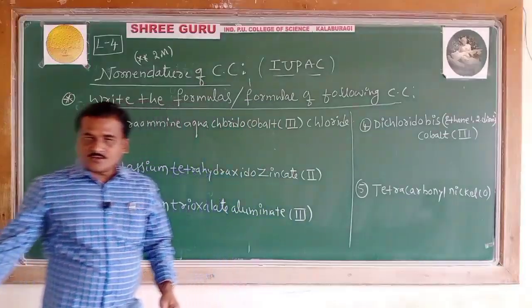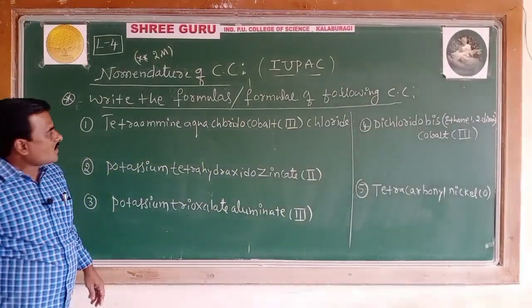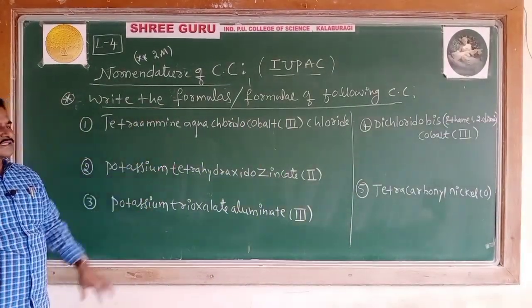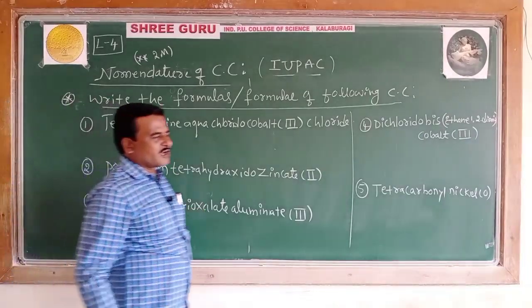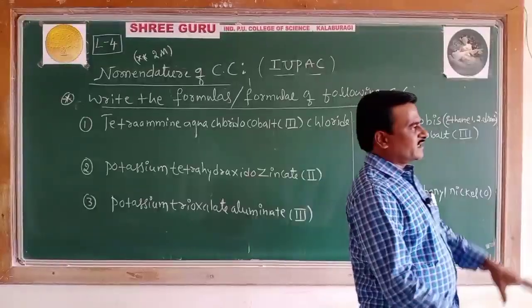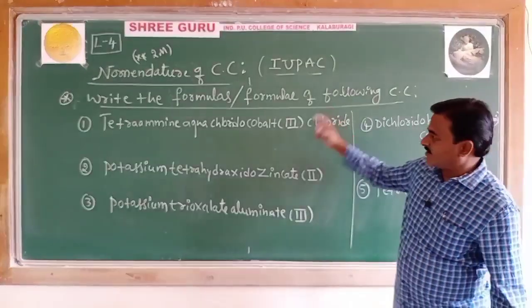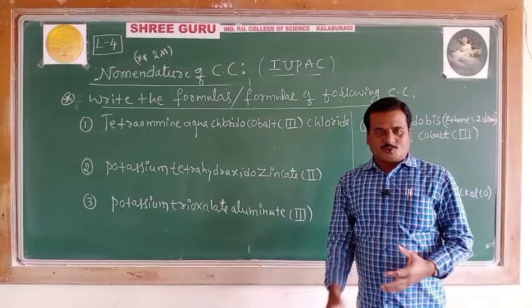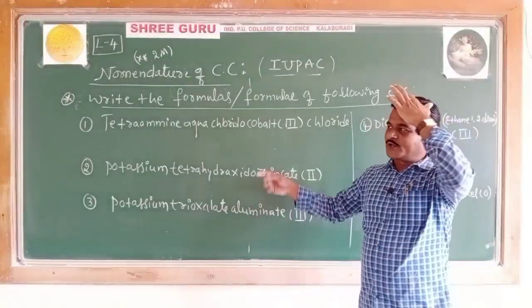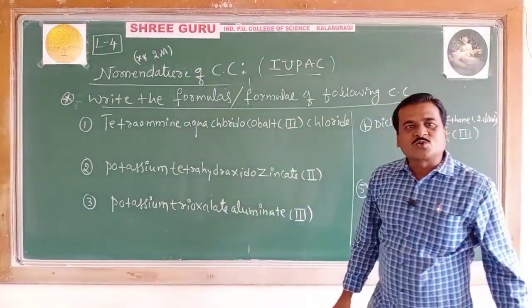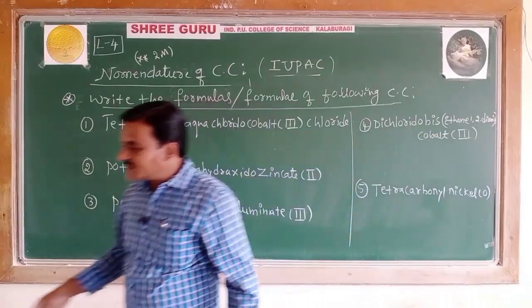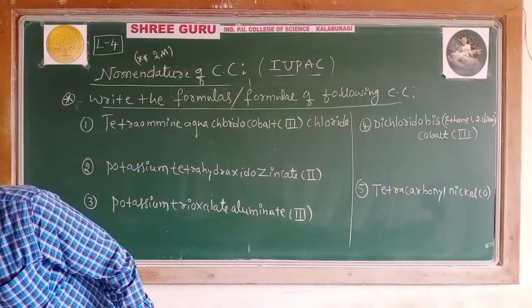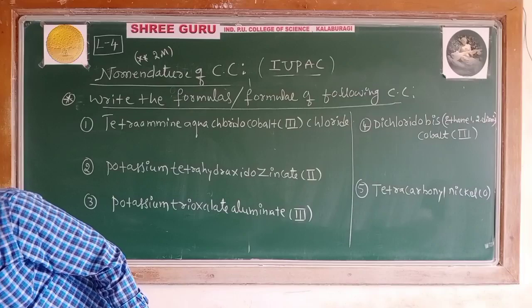Well, here you have 5 examples, 5 coordination compounds. You are asked to write their formulas. Just now we collected the rules. Those rules are going to apply here in order to write the formulas of these coordination compounds. Let's take the first one.